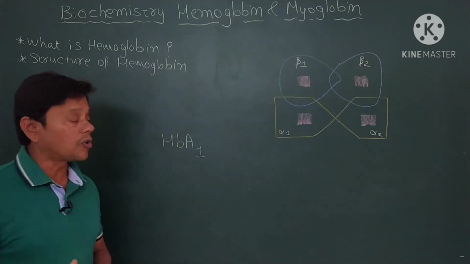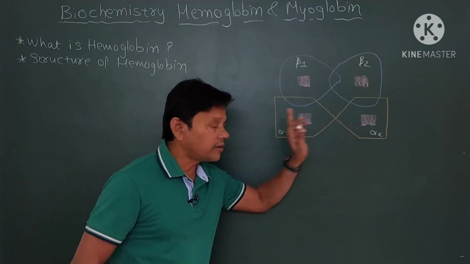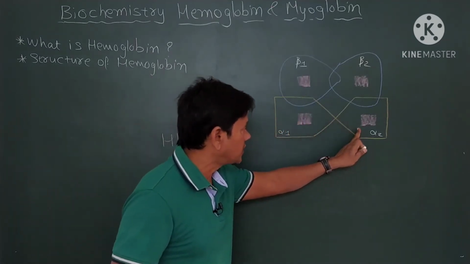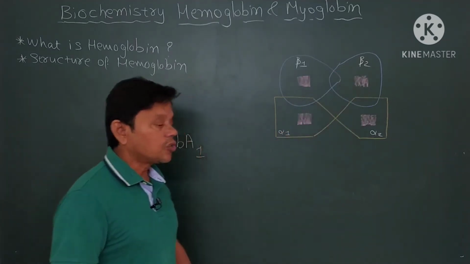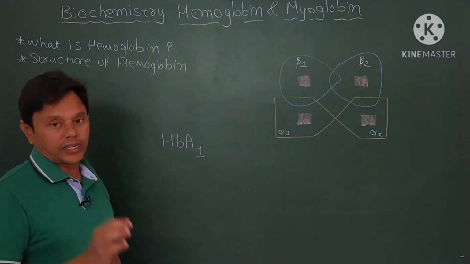So adult hemoglobin consists of 2 alpha chains and 2 beta chains. Please remember, 2 alpha chains and 2 beta chains.